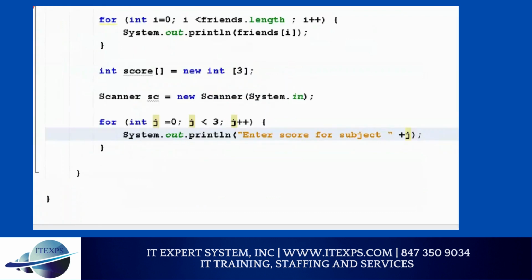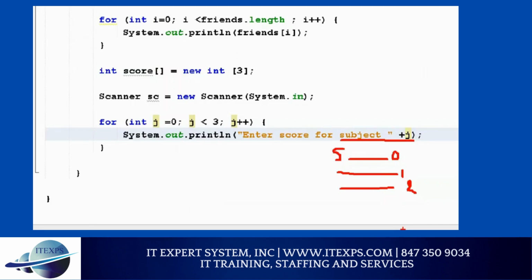So this will be subject, initially it will be 0. So it will say, give me the score for subject 0. Give me the score for subject 1. Give me the score for subject 2. It will say that because it will prompt me, so I will know what I am doing. Otherwise, I will not know. So that's why I'm doing it. So subject 1, subject 2, subject 3. Now, of course, if somebody asks enter username, I'm going to enter username.